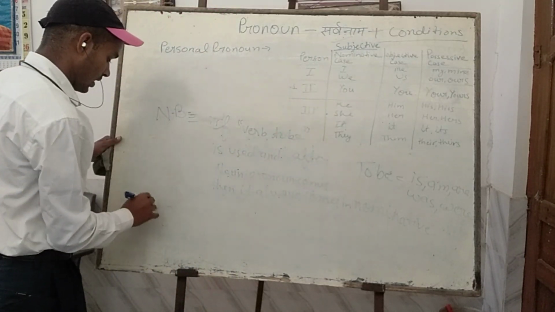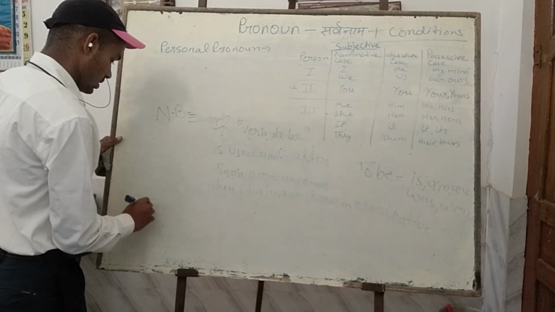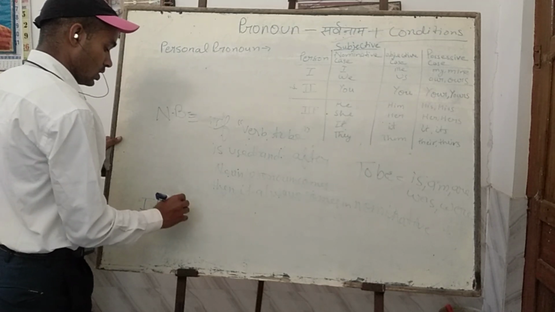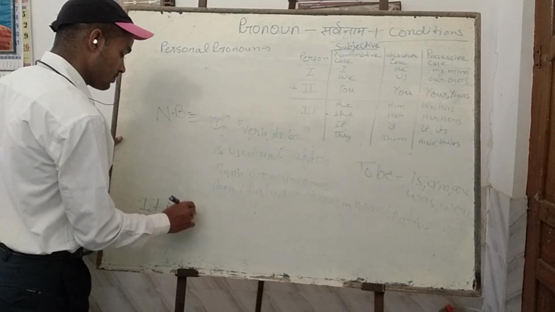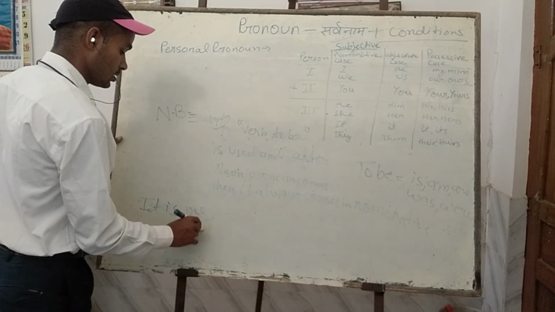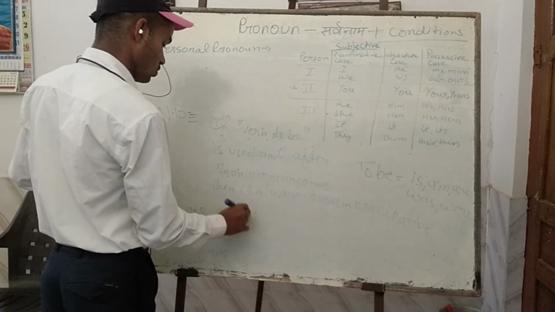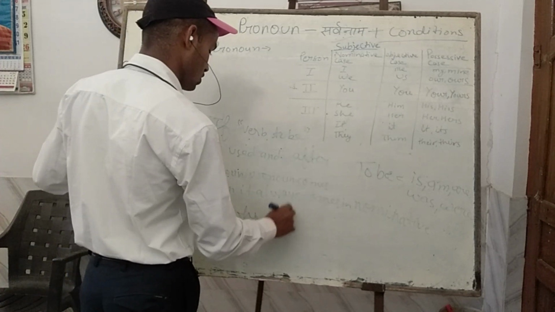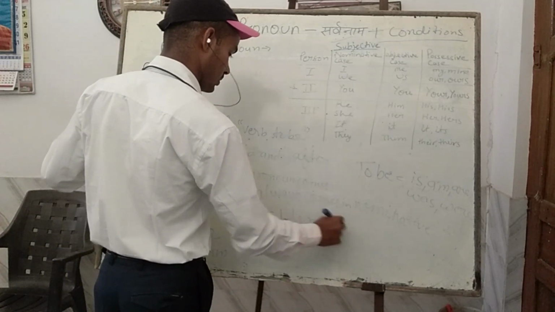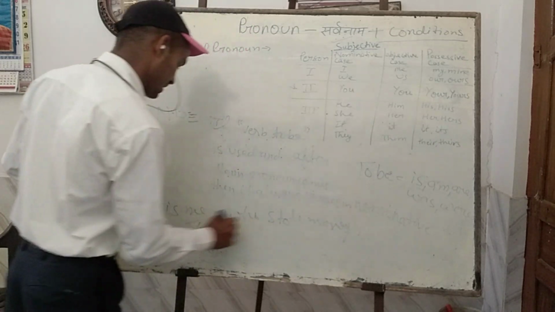For example, if I say it is, then here you can't say me or he, her or him who stole money. It will be wrong 100%.